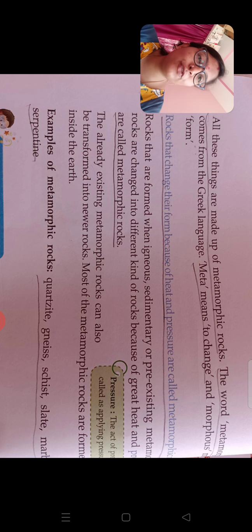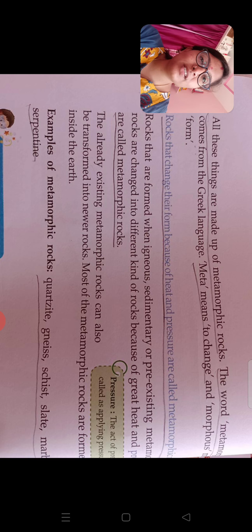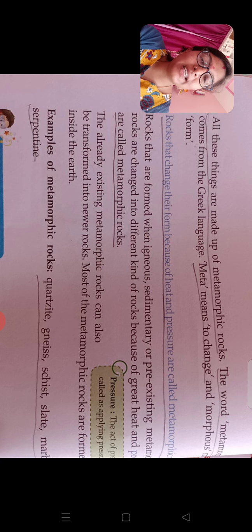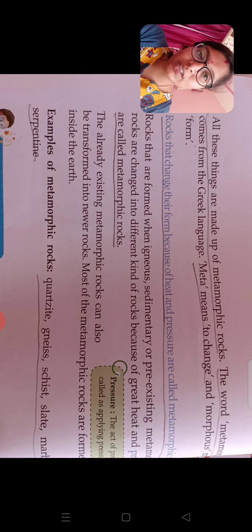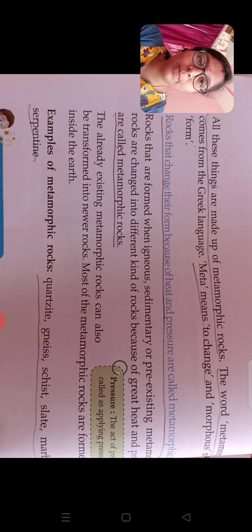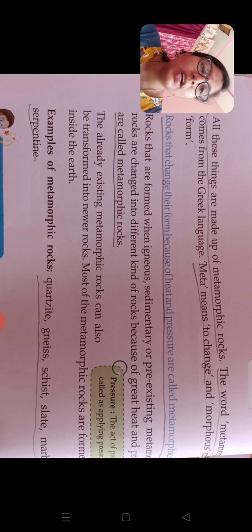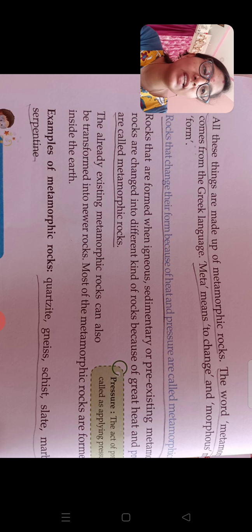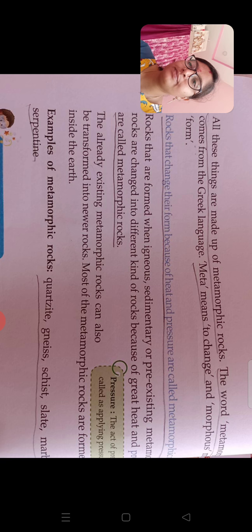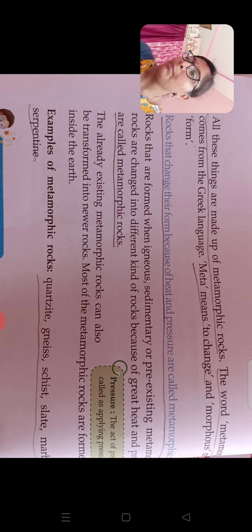Yes or no? Even the stone we use in a grinder, is it a stone we get directly from nature? No, people work hard on that to get that original shape. Rocks that are formed when igneous, sedimentary or pre-existing metamorphic rocks are changed into different kinds of rocks because of great heat and pressure.